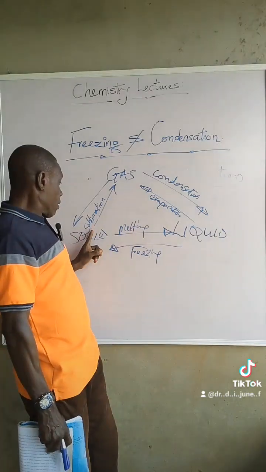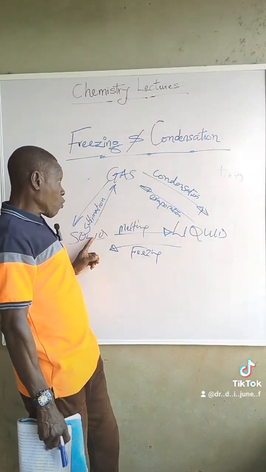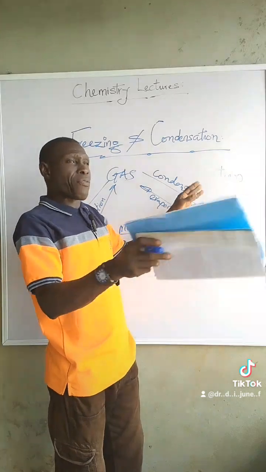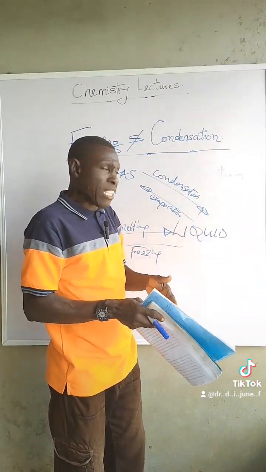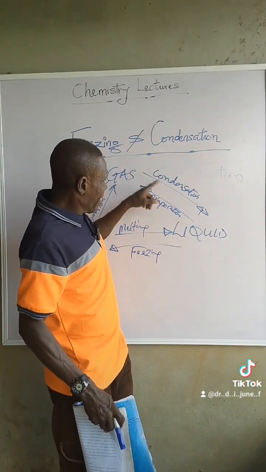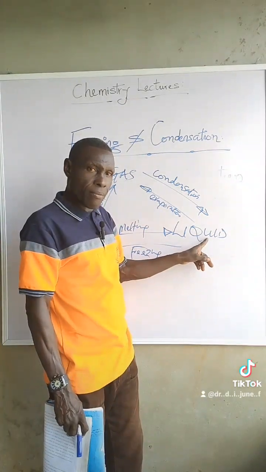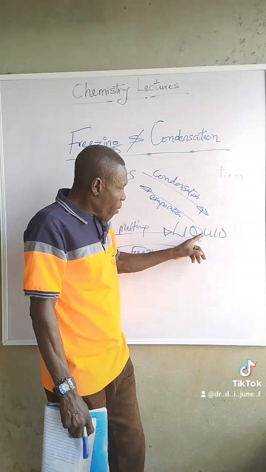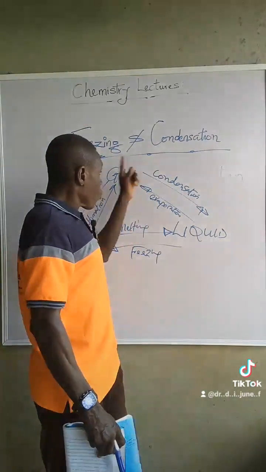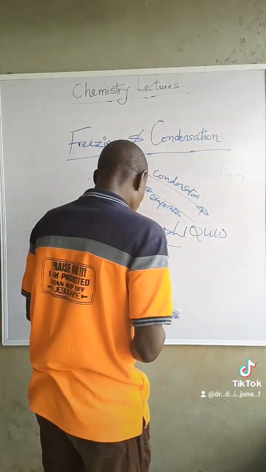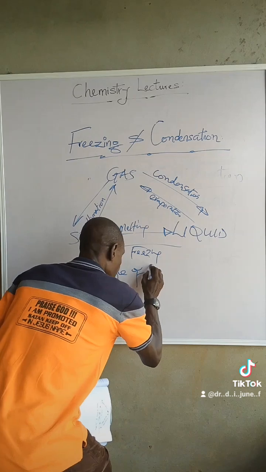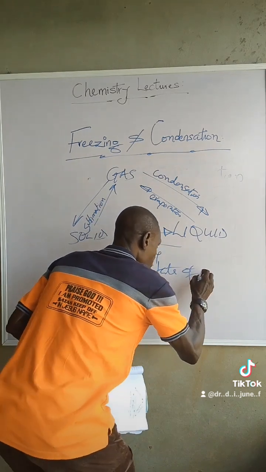By sublimation, iodine as a solid, when heated, goes straight to the gaseous state. Then gas, because the molecules are far apart, the forces are negligible. But if this gas is condensed, it will go back to the liquid. And liquid, when it is heated and evaporates, goes back to the gas. So this is how the cycle continues, and this is what we call the change of state of matter.